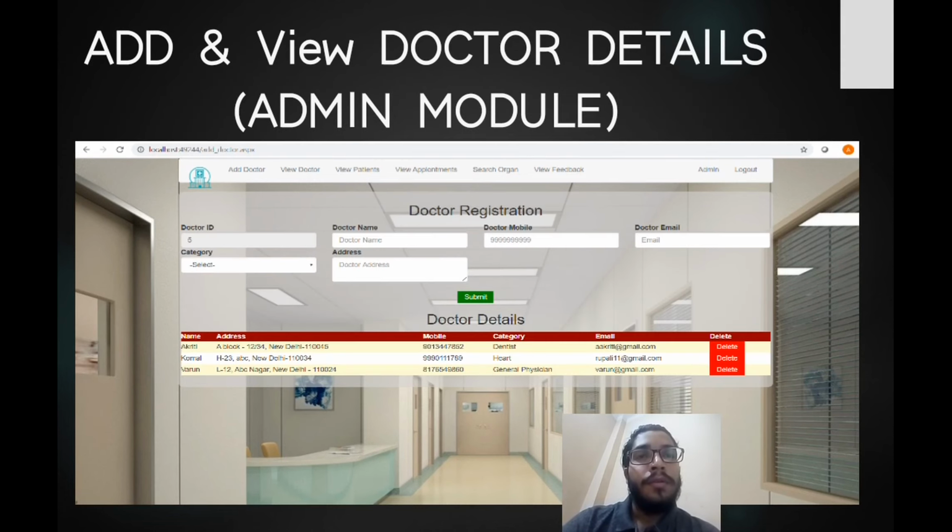The admin can also add the doctor by filling the fields like doctor ID, doctor name, doctor mobile, doctor email, category and the address of the doctor.